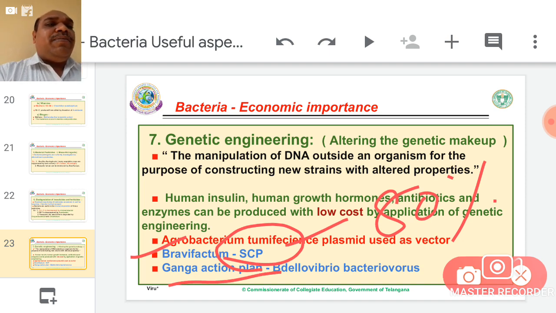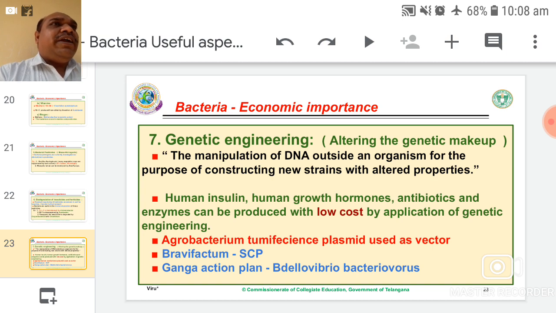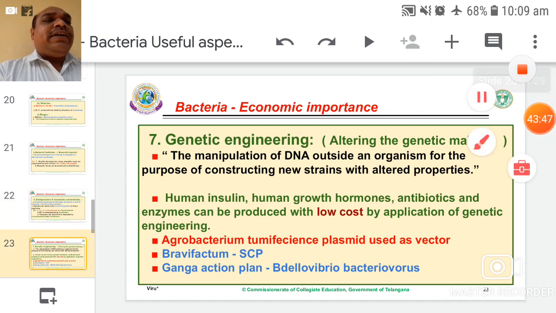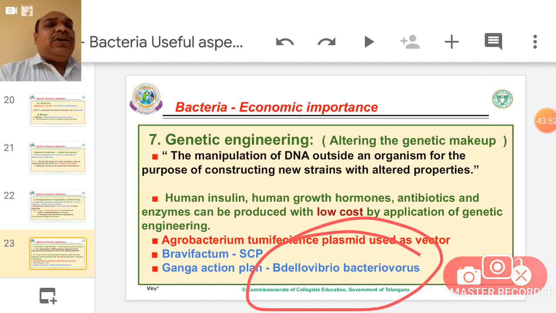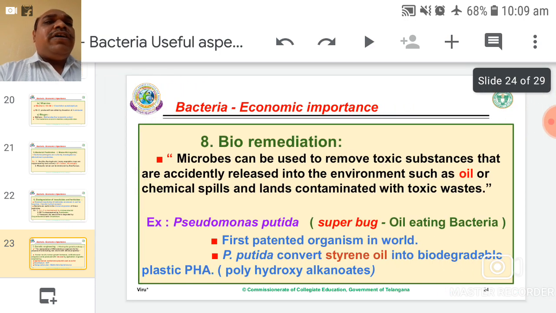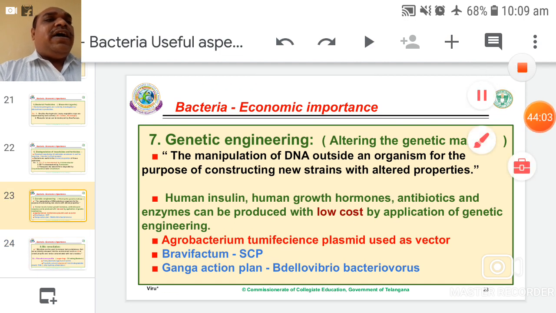Next one, Ganga Action Plan. It has great importance. Our Indian government recently established the Ganga Action Plan. Several crores were allotted for the cleaning of the Ganga river. In the Ganga Action Plan, scientists are using one specialized bacterium, Bdellovibrio bacteriovorus. Remember it and learn it by heart. This is the bacterium. Ganga Action Plan means cleaning of the Ganga river.